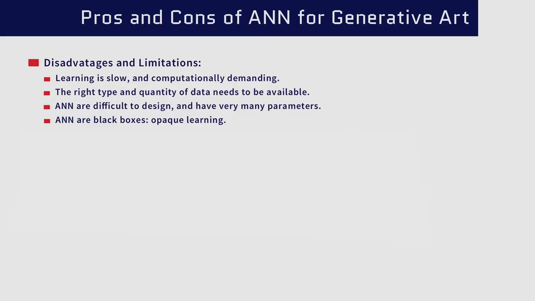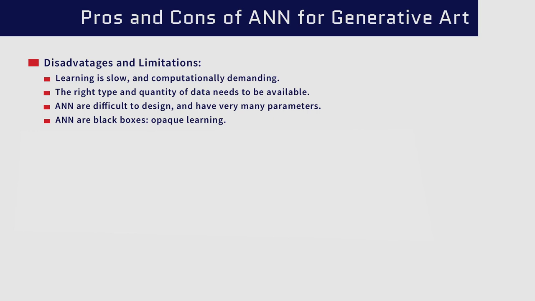When using artificial neural networks for generative art and computational creativity, there are still some issues. Learning is slow, computationally demanding, and sometimes complex. The data needs to be formatted and processed and needs to be made available for the learning to happen. Neural networks are also not very easy to design. Designing the exact topology, number of layers, and number of nodes per layer is not straightforward. Also, there are many parameters to decide upon.